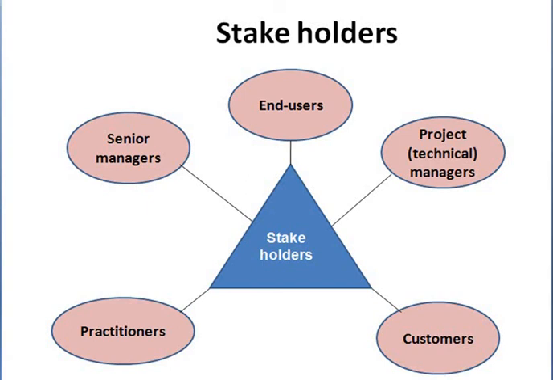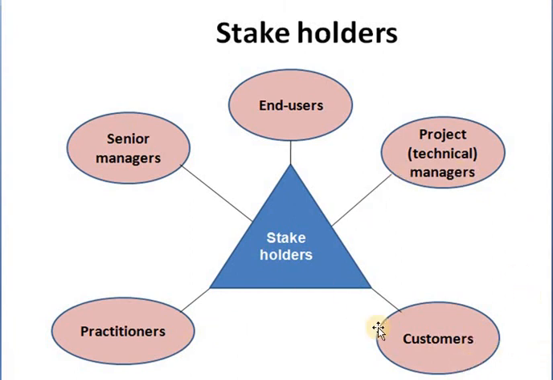is nothing but stakeholders. Stakeholders means people who will be affected by the system. So these stakeholders can be considered as senior managers, project managers or technical managers, end users, practitioners, as well as customers.